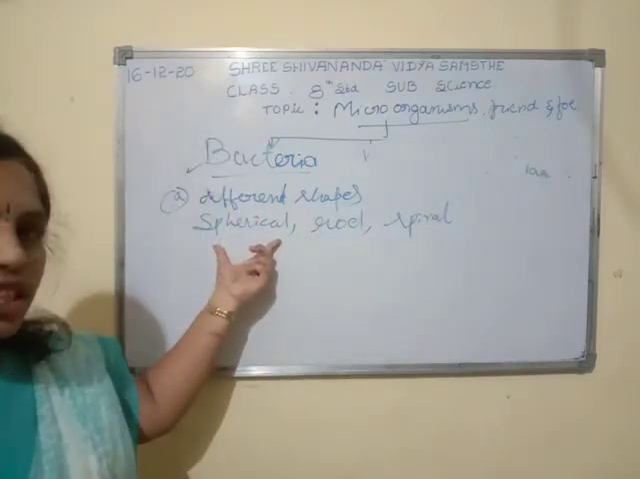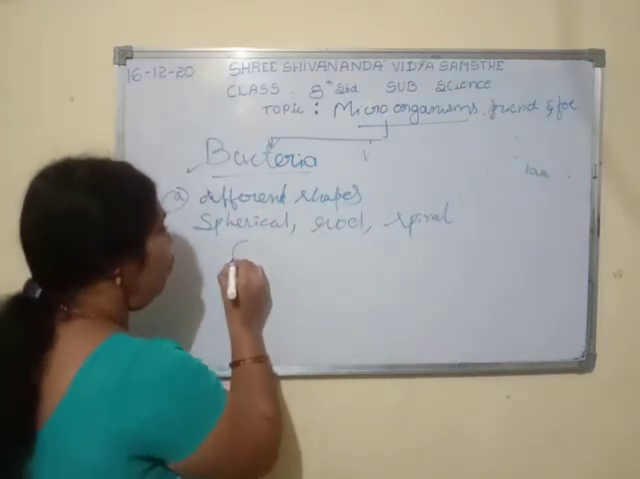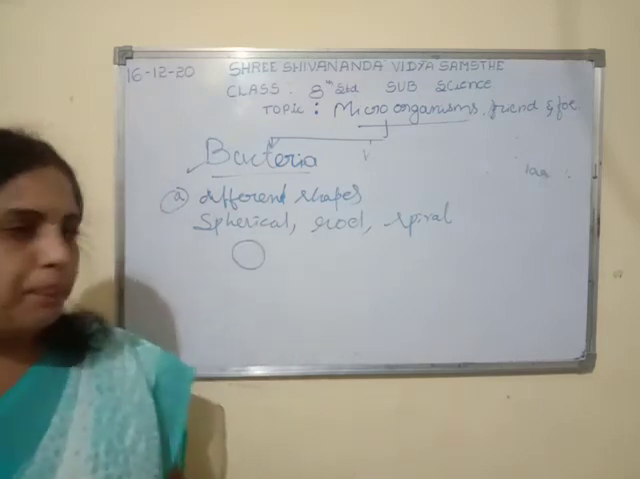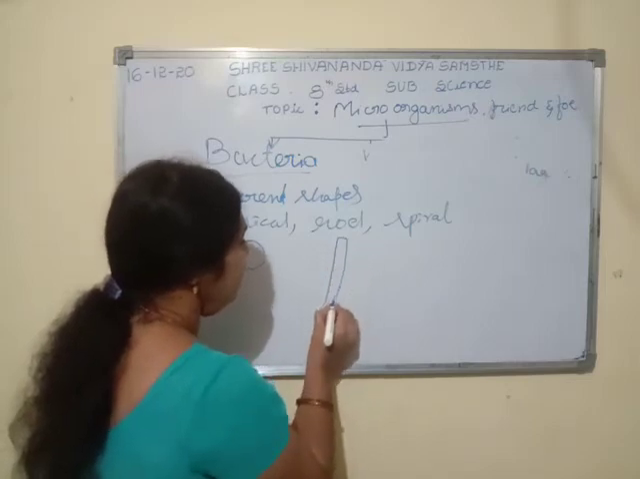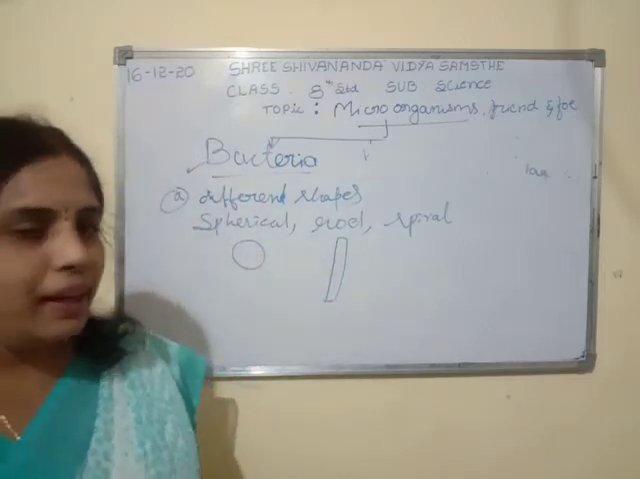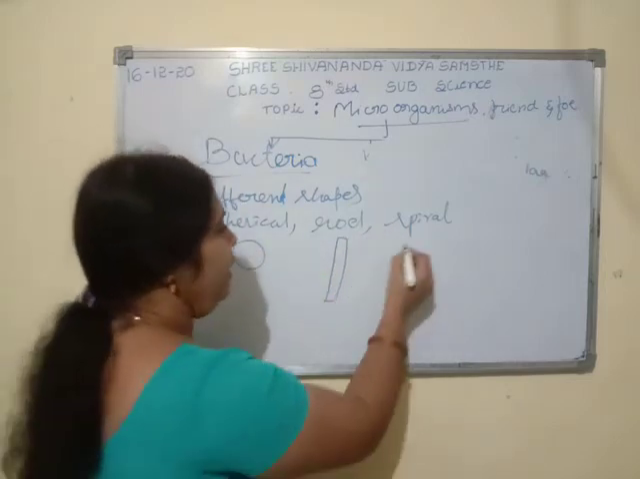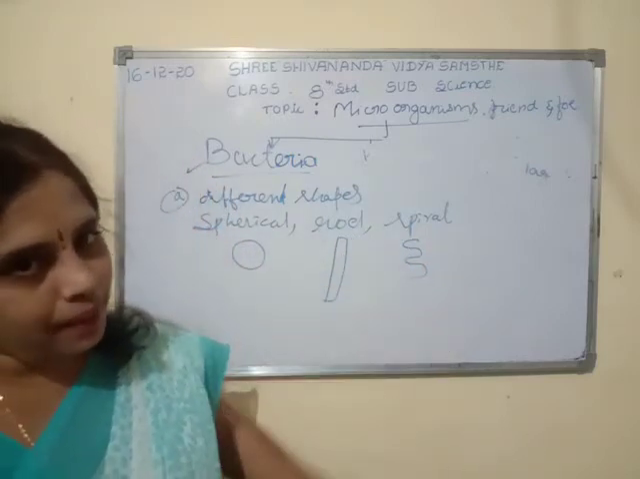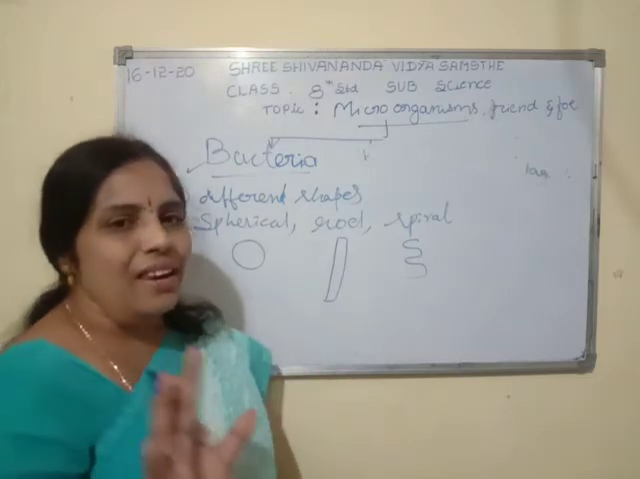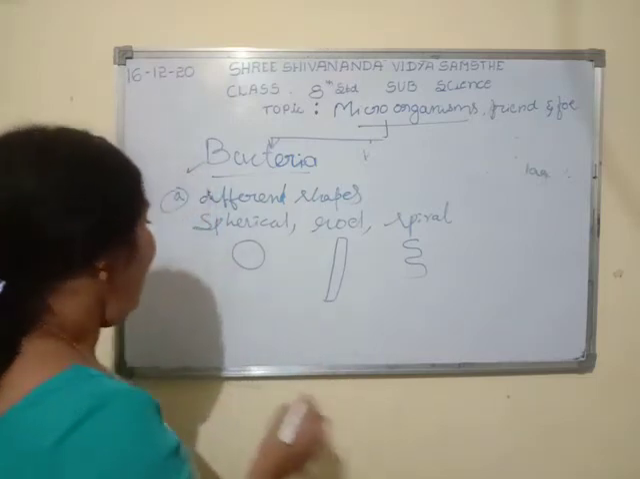Spherical means rounded shape, and rod shape is like this. Rod shaped bacteria are also there, and spiral is like this. So spiral kinds of bacteria are also there. Here a well known bacteria is the lactobacillus.